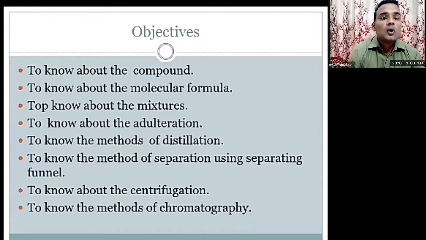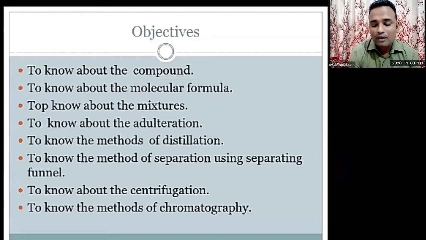Okay. Next one is to know the method of separating using a separating funnel. There is another method using the separating funnel to separate things. Then to know about centrifugation. Centrifugation is a force. So how will you filter the substance by using centrifugation? Actually, centrifugal is a force which is applied on the substance. And the last one, to know about the methods of chromatography. So these points we are going to study today.